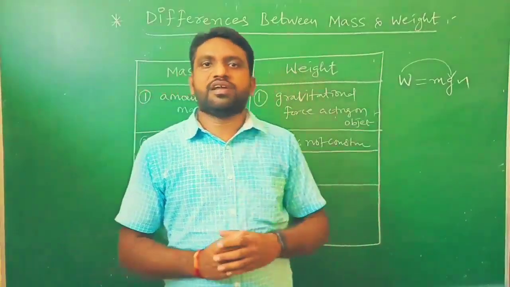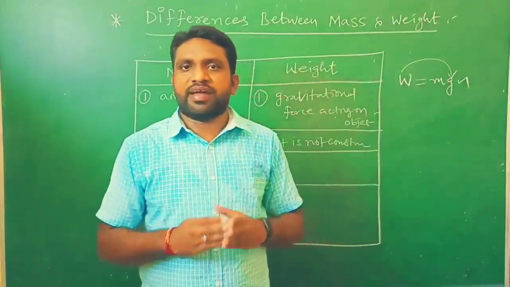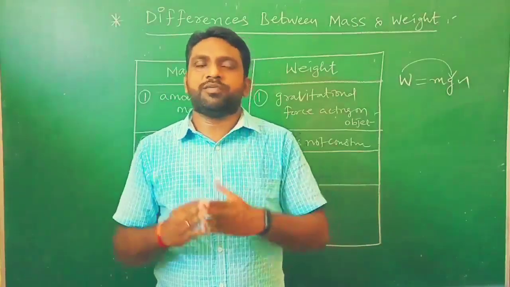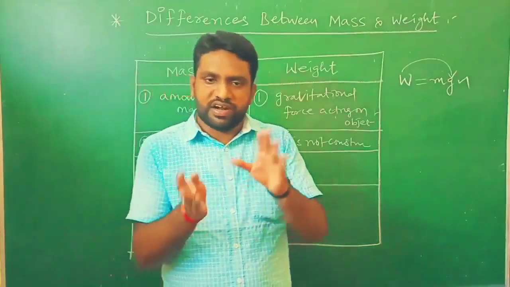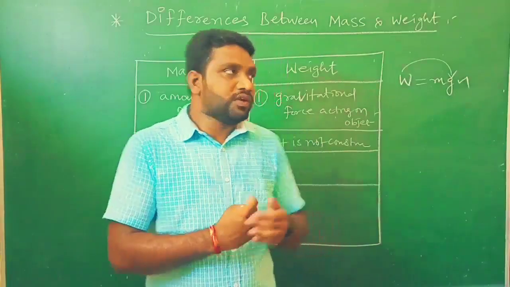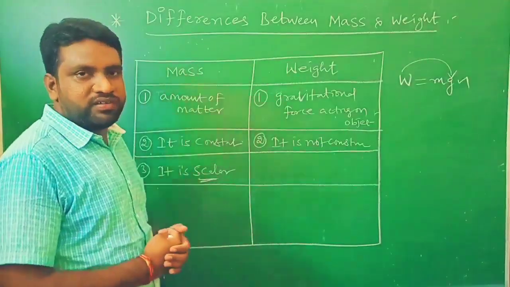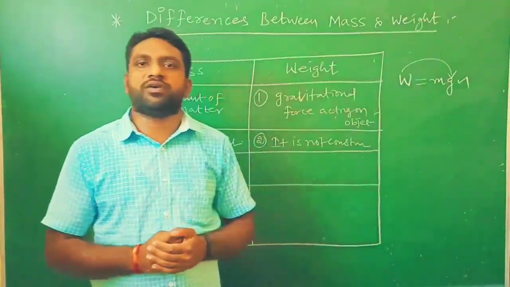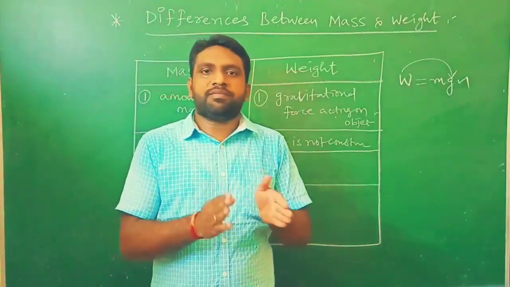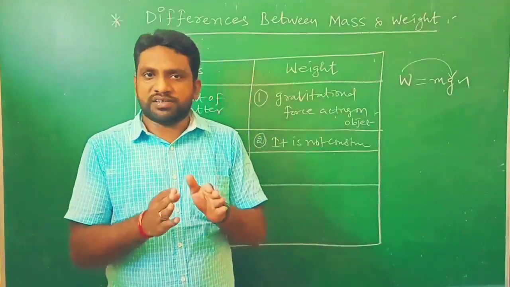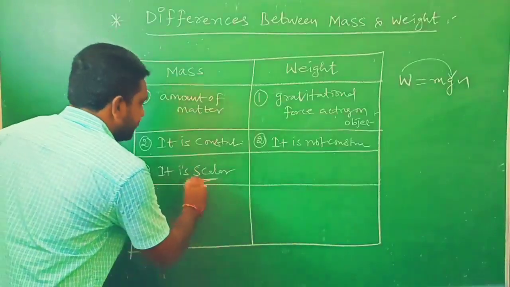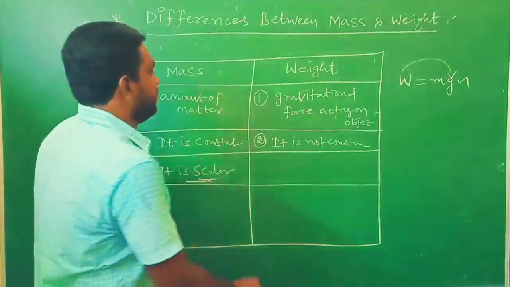Scalar: if any physical quantity has magnitude but does not have any specified direction, that means it is not dependent on the direction. So here, does the mass depend on the direction? No, not at all. Mass is independent of direction. That's why mass is said to be scalar. So it is a scalar quantity. That is regarding the mass.